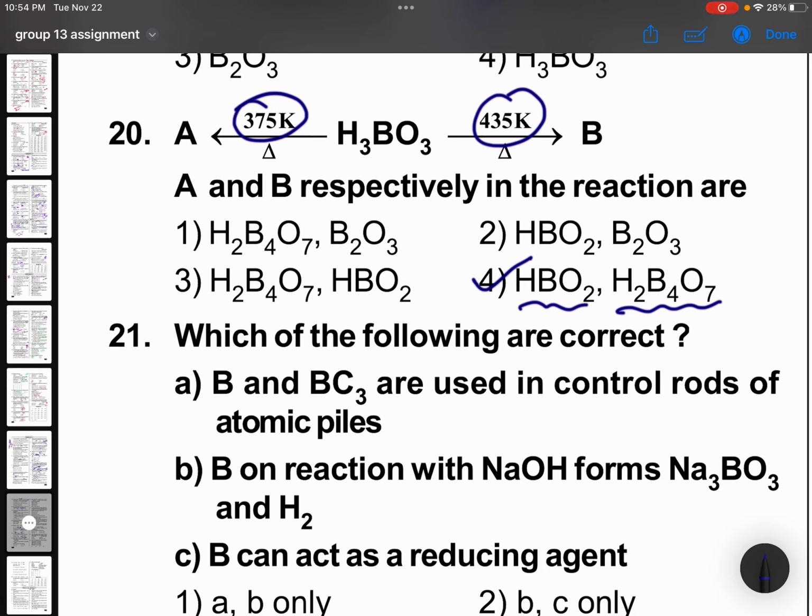H3BO3 on heating at 375 Kelvin gives HBO2 and red hot B2O3. So HBO2 is right. 435 Kelvin, is it mentioned anywhere? Yeah, 435 Kelvin H2B4O7, this is mentioned. Okay, I was just checking. So we'll come back.